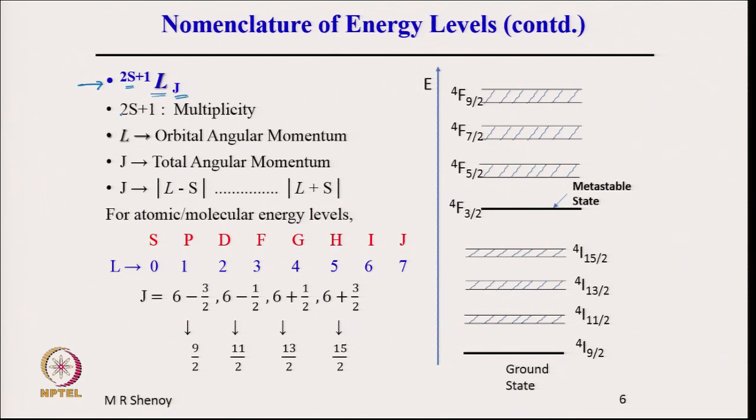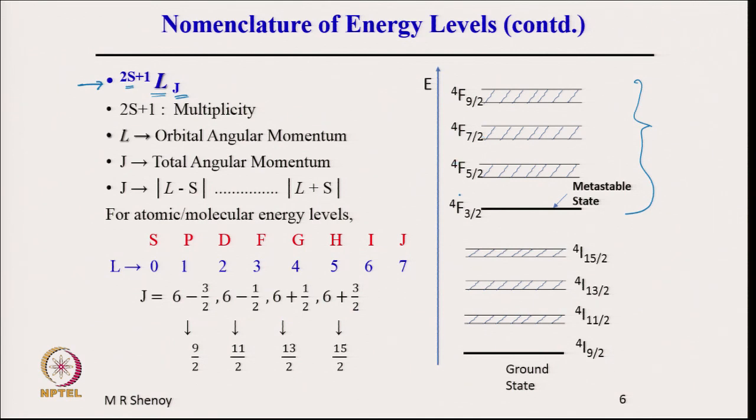So, 2S plus 1 represents the multiplicity of the levels. So, you can see that here this set has 4F. So, 4F 9 by 2, 4F 7 by 2.